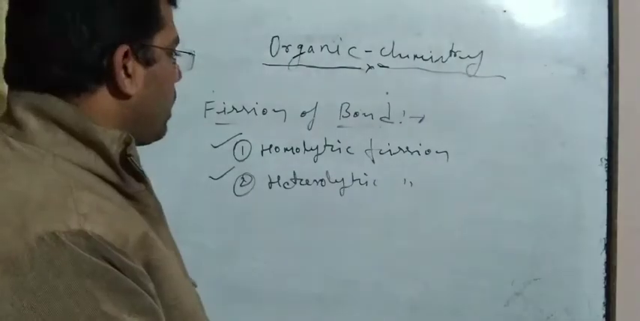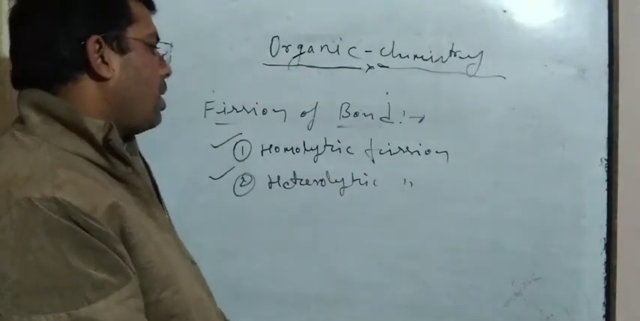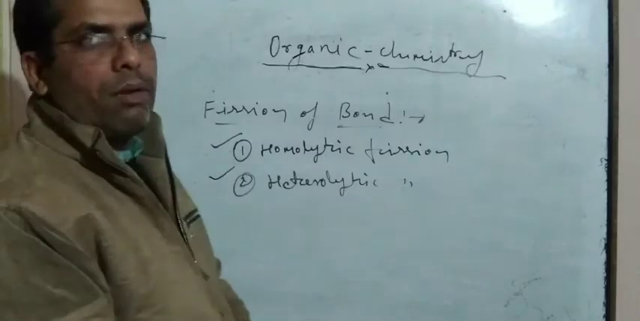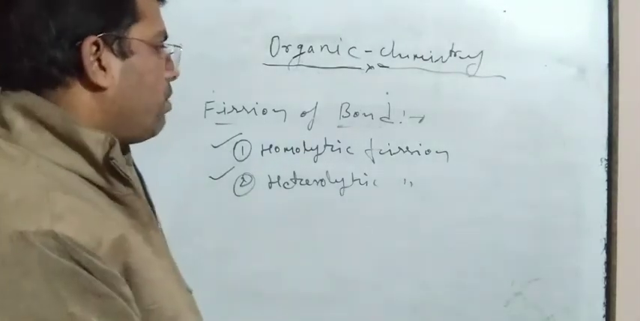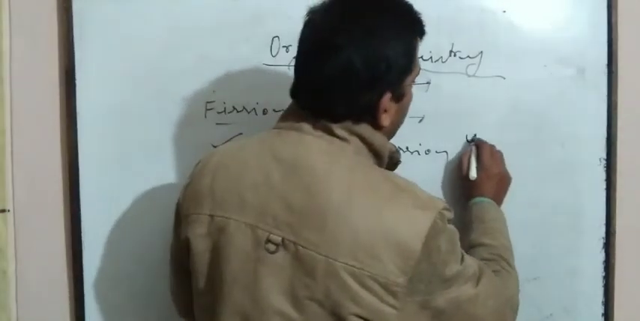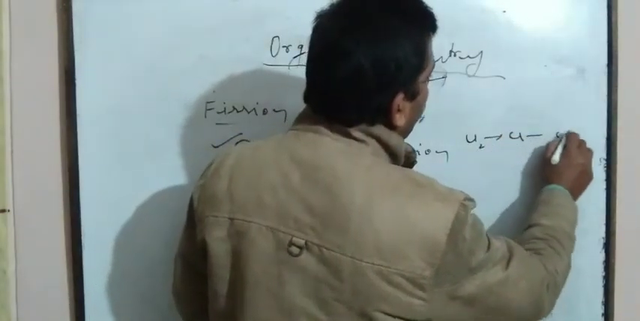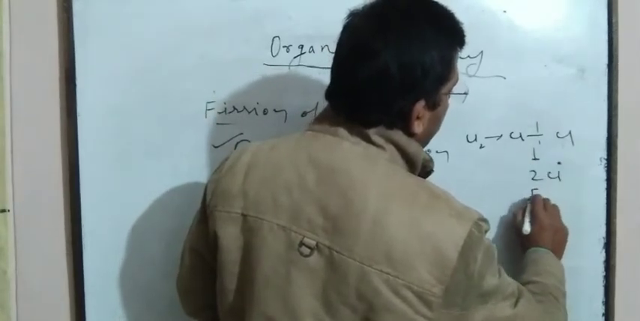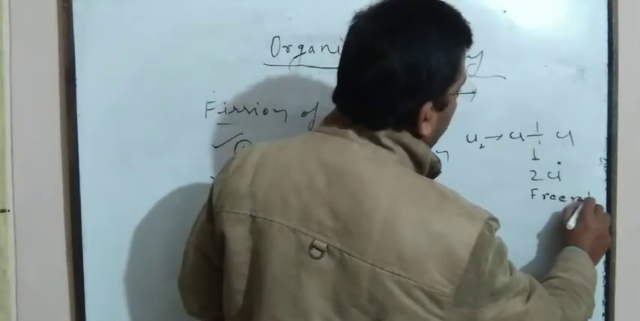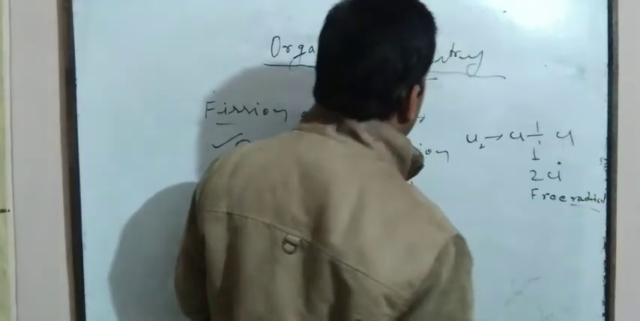In homolytic fission, after breaking of a single covalent bond, one electron is distributed on each side, and in this way free radicals are formed. Like this, if Cl2 is taken, it is Cl single bond Cl, and after homolytic fission, two chlorine free radicals are formed.